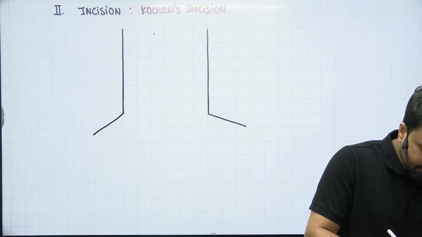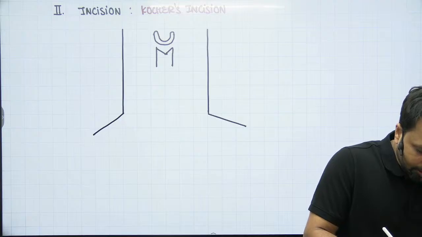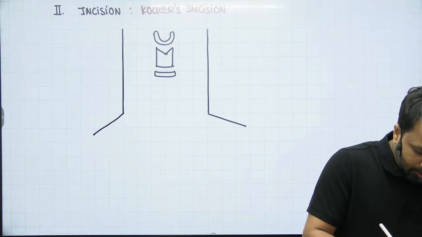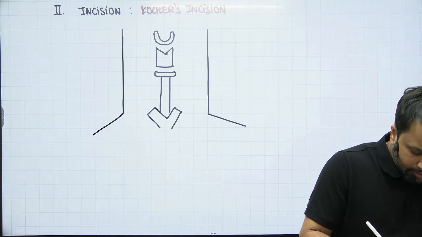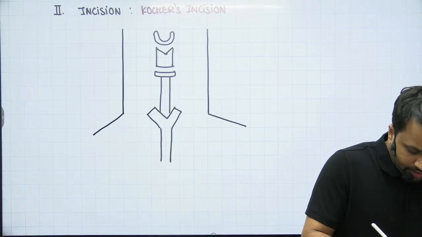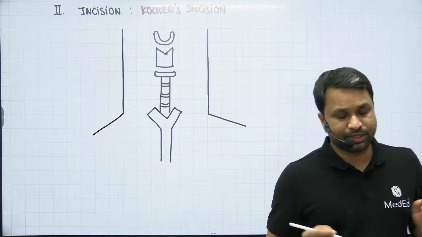So you see, this is the hyoid bone that is going to be present right in the center. Then you have your thyroid cartilage. Then you have your cricoid cartilage. Then this happens to be the trachea that is continuous, and this happens to be the suprasternal notch, right? Now, the original description of your Kocher's incision.